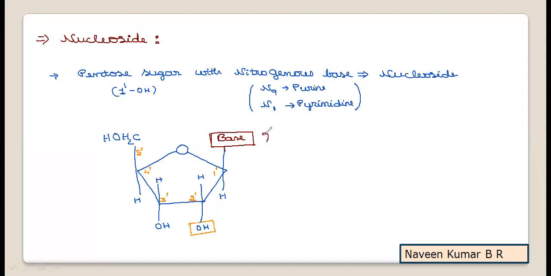Such a moiety, which is formed by the interaction of the 1' hydroxyl group with N9 of purine or N1 of pyrimidine, is called a nucleoside. No need to write the ring structure of the base here; if you write base, it is sufficient. A nucleoside is formed by the interaction of a base with the 1' hydroxyl or anomeric carbon hydroxyl group of either a ribose sugar or a deoxyribose sugar.